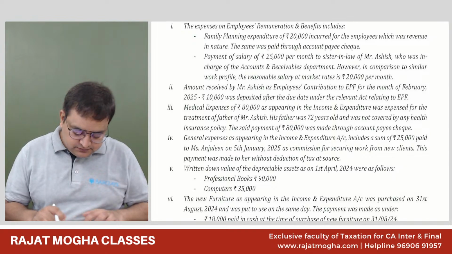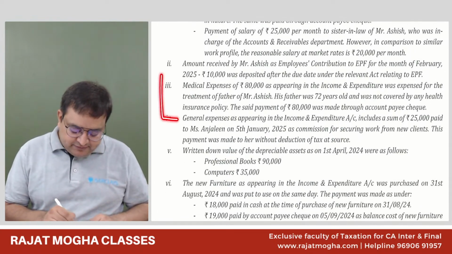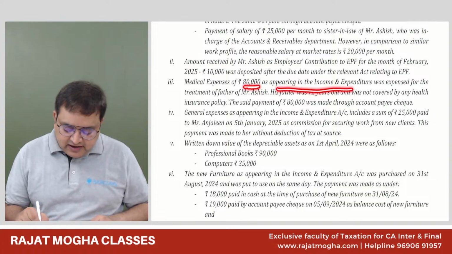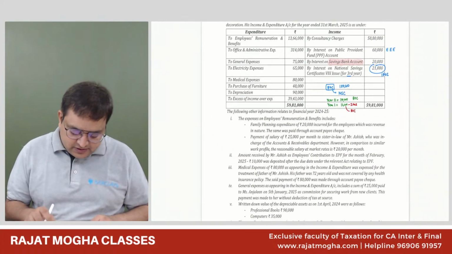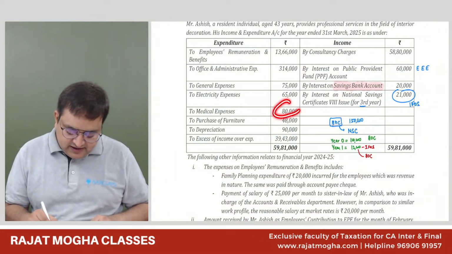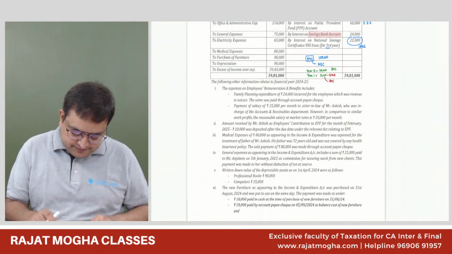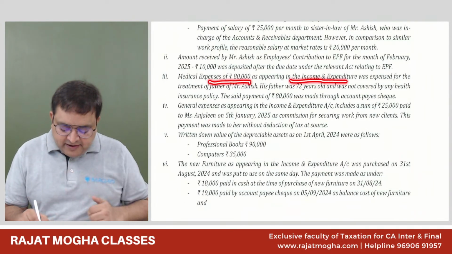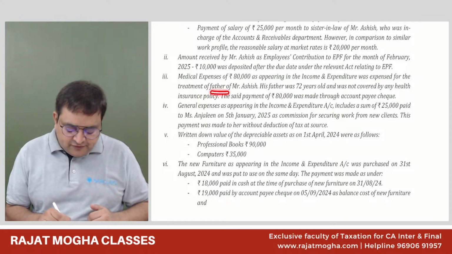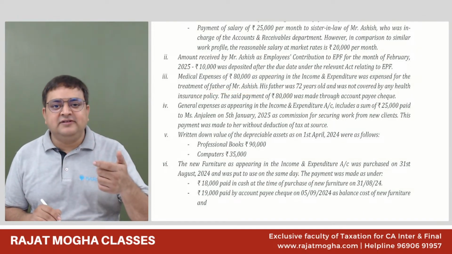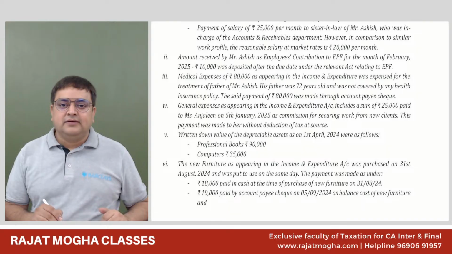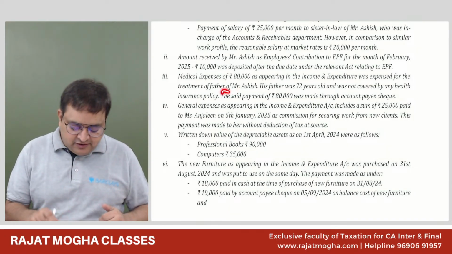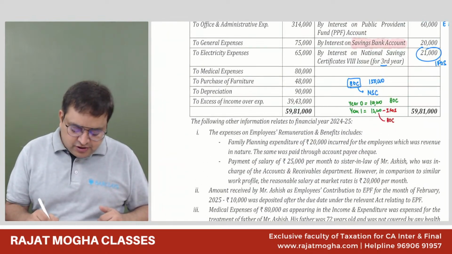Third, medical expenses of rupees 80,000 as appearing in the income and expenditure account. Medical expenses of 80,000 was expense for the treatment of father of Ashish. Tell me, is it a business expense or a personal expense? It's a personal expense. It is for a family member, for the father of Ashish, so it should not be allowed.